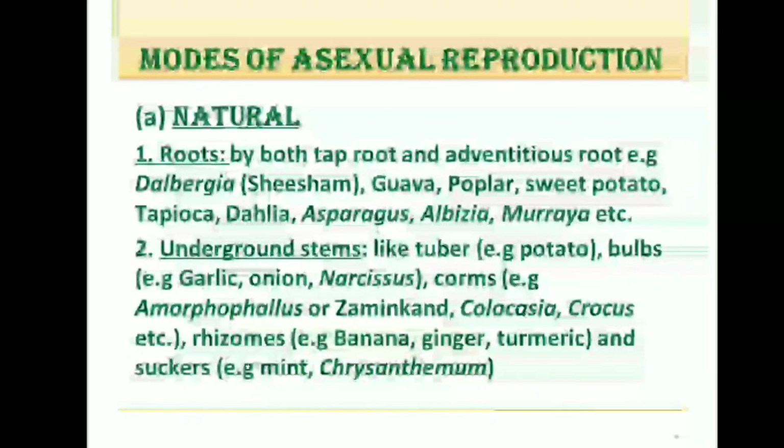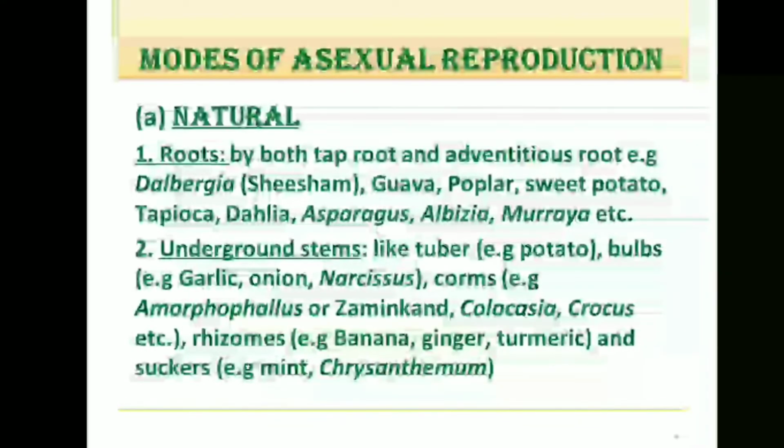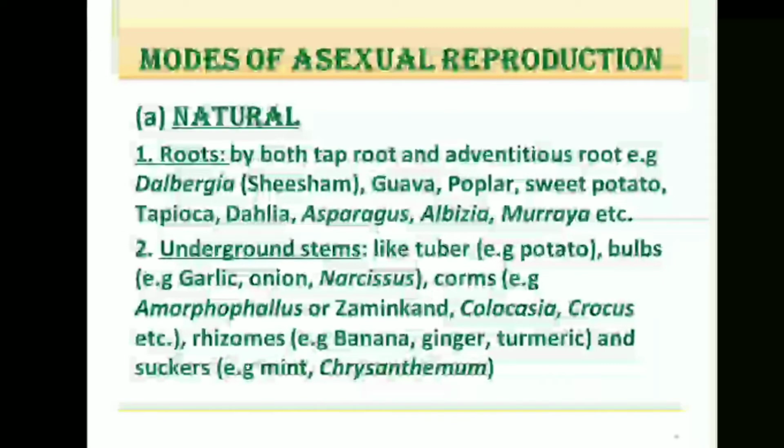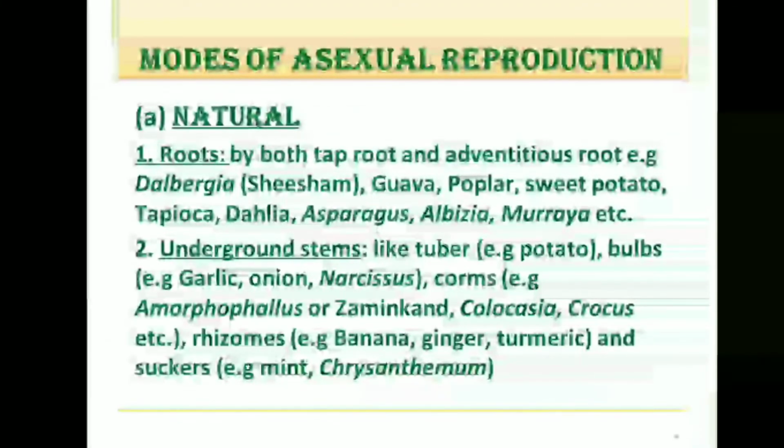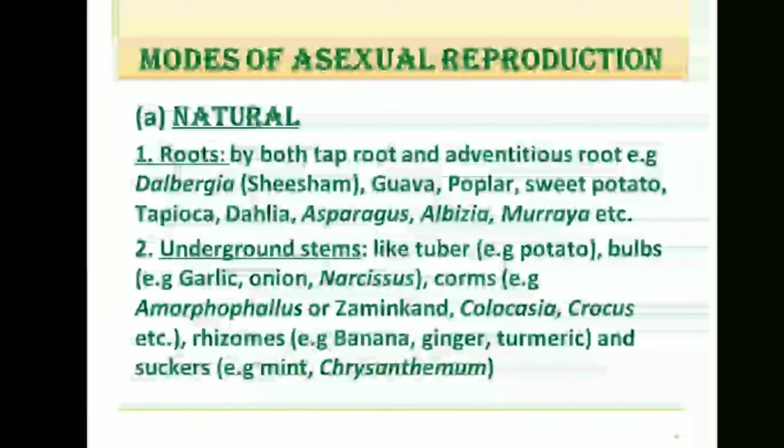You can have a very quick revision of your 11th standard biology textbook where you studied a chapter named Morphology of Flowering Plants. In that particular chapter, modifications like tuber, bulb, corms, rhizomes are mentioned. So my suggestion would be, please go through that chapter once to get a clear understanding of this part.